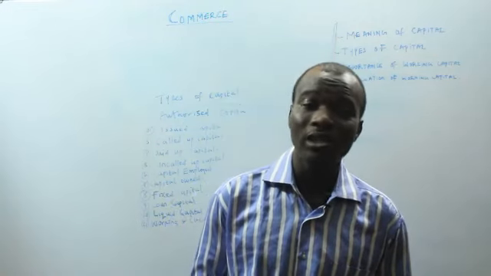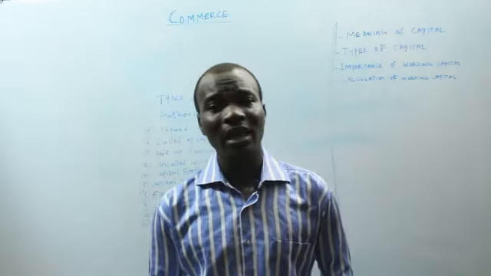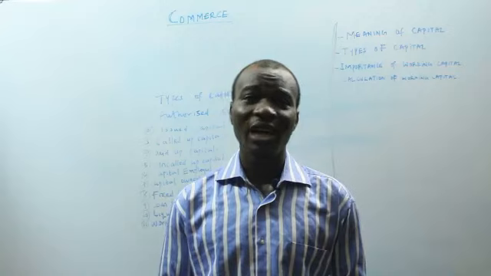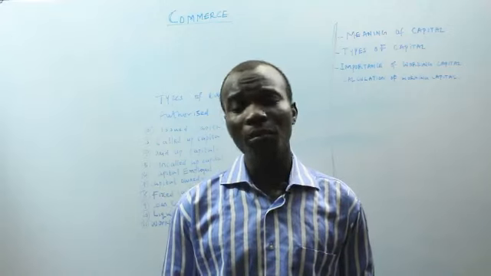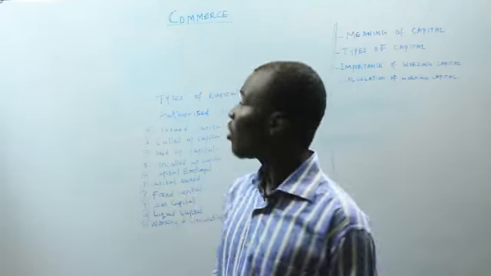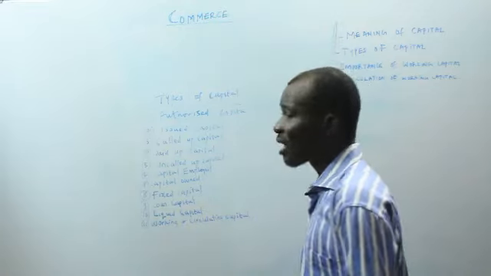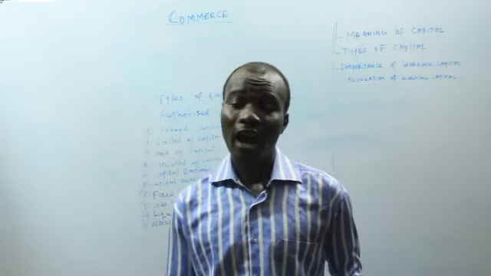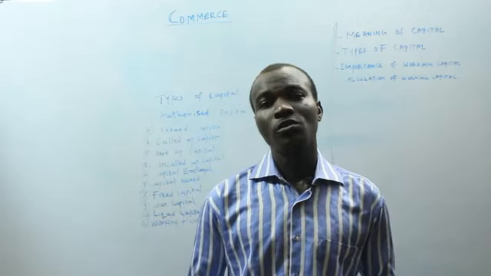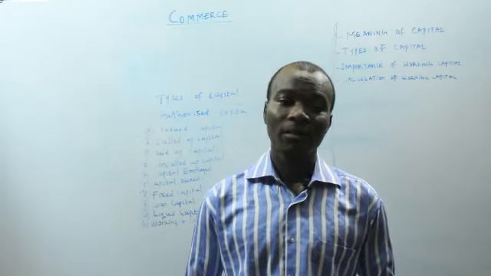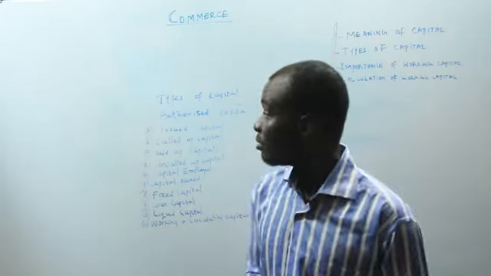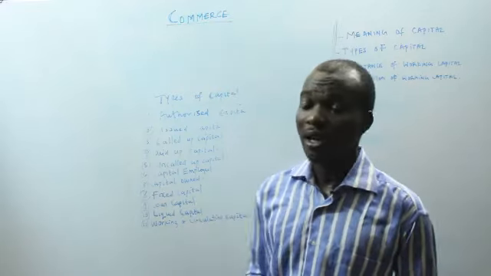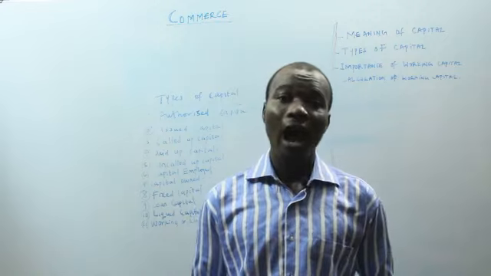It shows the maximum amount of capital the limited liability company is allowed to raise from the public. So another name for authorized capital is the nominal capital, because it is going to be nominated in the memorandum of association, or another name for it is the registered capital. That is the capital that has been registered in the memorandum of association or authorized by the memorandum of association.